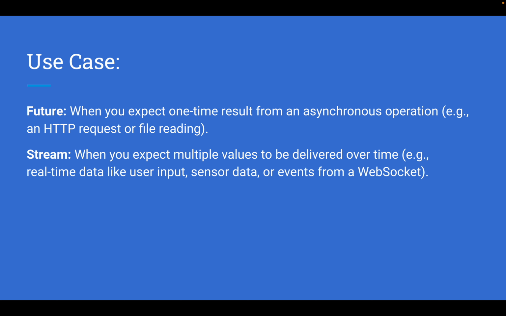Use cases. When do we use a Future? When you expect a one-time result from an asynchronous operation, for example an HTTP request or a file read. And a Stream? When you expect multiple values to be delivered over time, for example real-time data like user input, sensor data, or events from a web socket.